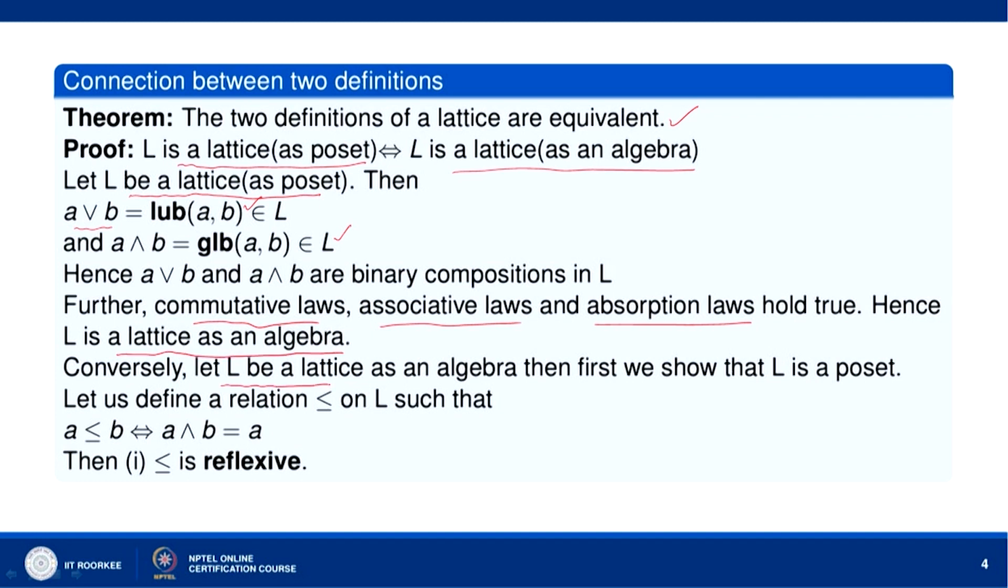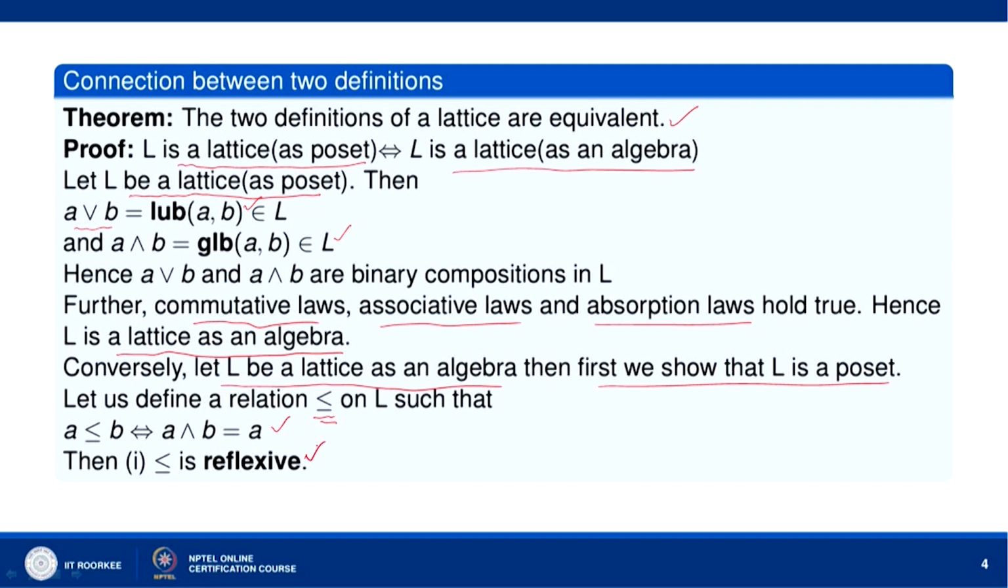Conversely, let L be a lattice as an algebra. Then first we will prove that L is a poset. Let us define a relation precedes on L such that A precedes B if and only if A meet B is equal to A. Now, we have to show that L is a lattice as a poset. First we show that it is ordered, that is, it is a partial order set.